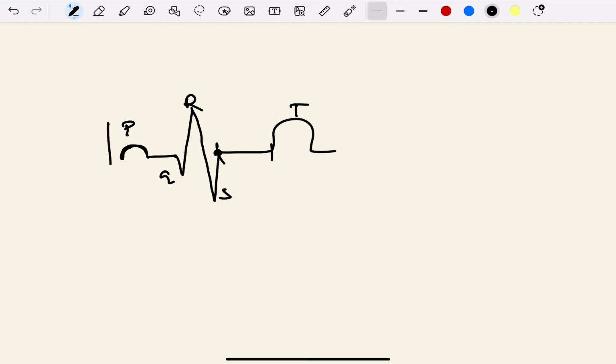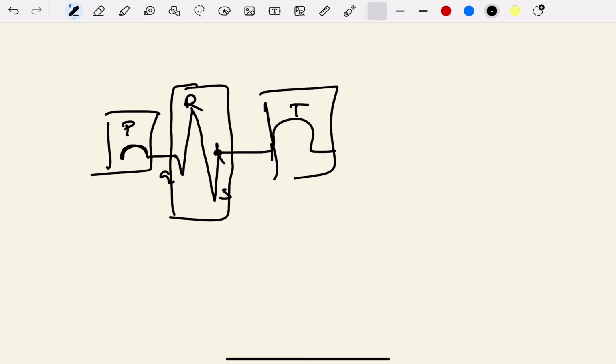Atrial depolarization is represented by the P wave. QRS represents ventricular depolarization and T represents ventricular repolarization. So where is the atrial repolarization? It is not represented in the ECG because it falls exactly on the ventricular depolarization. The ventricles have more muscle mass, so atrial repolarization is masked by the presence of the QRS, the ventricular depolarization.